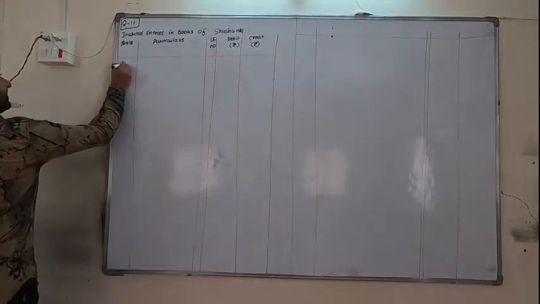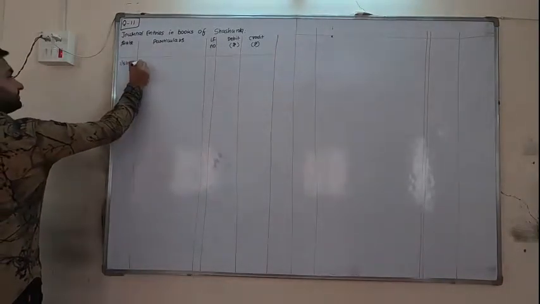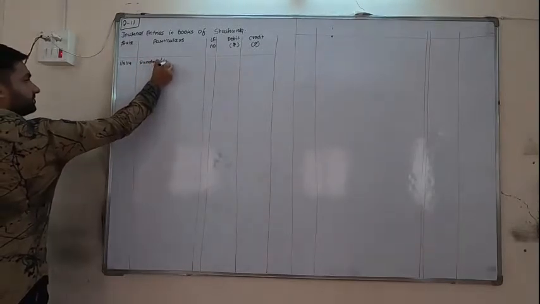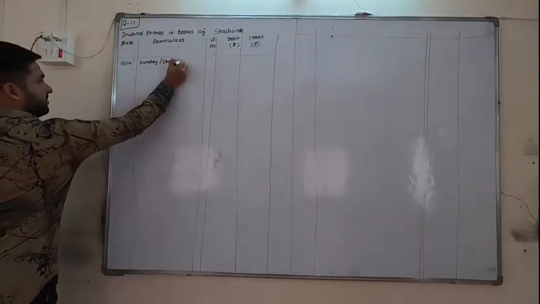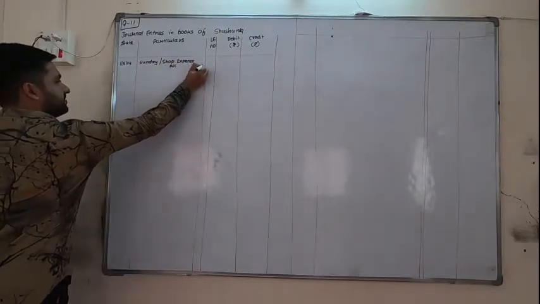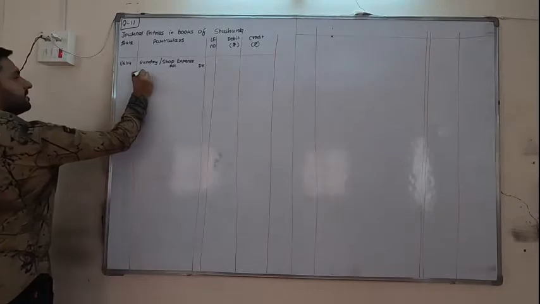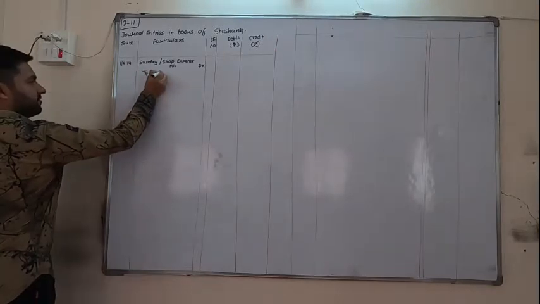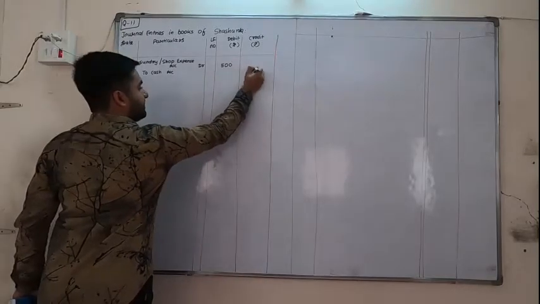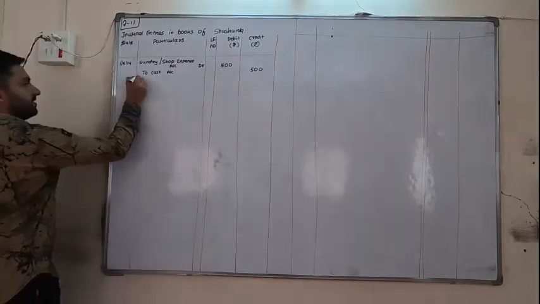So on 1/5/14, sundry or shop expense account debit. As it is paid, to cash account, 500 debit, 500 credit.